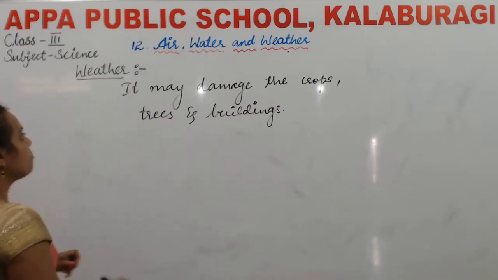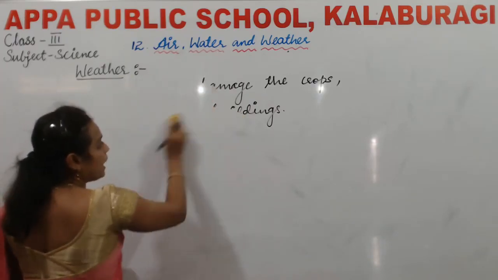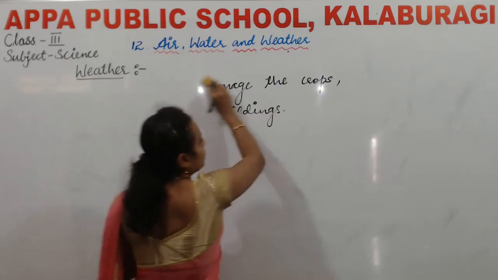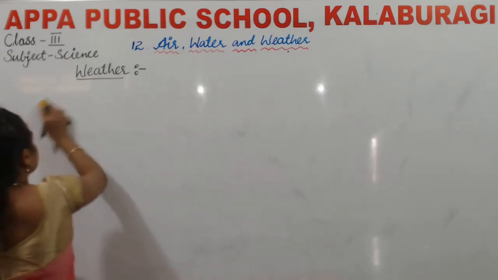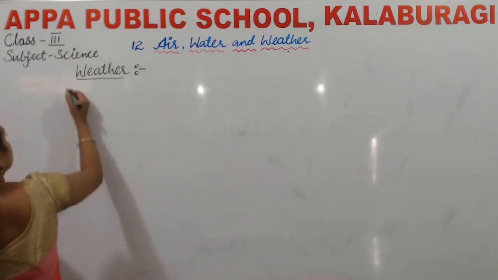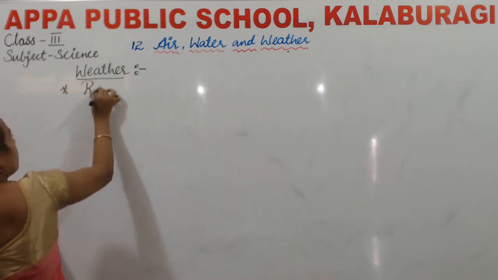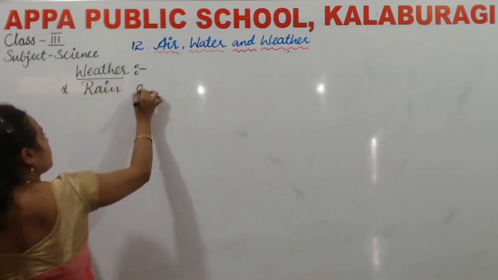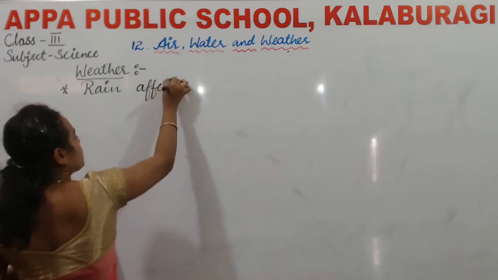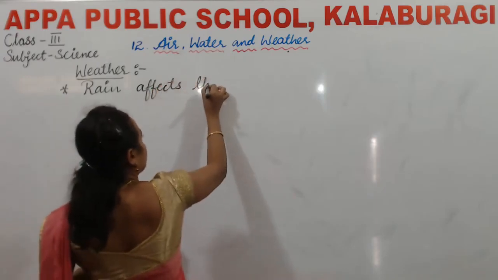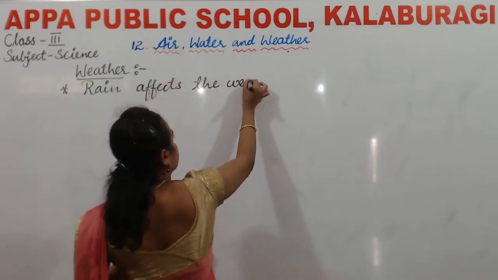So now let us see how rain affects the weather.